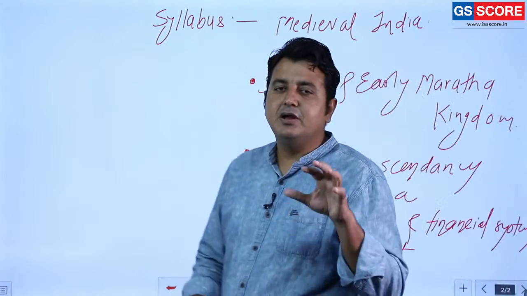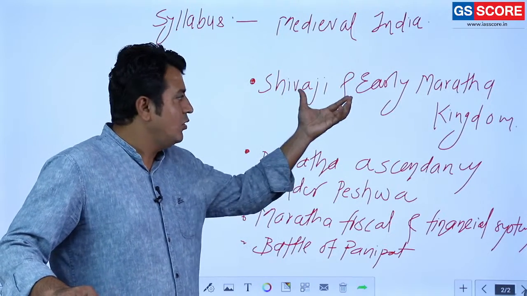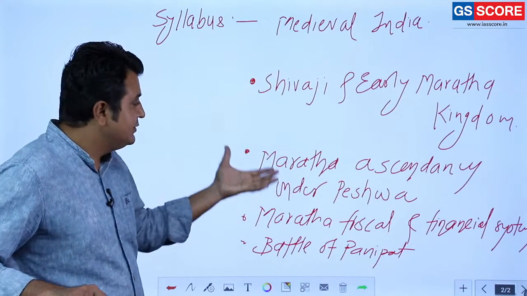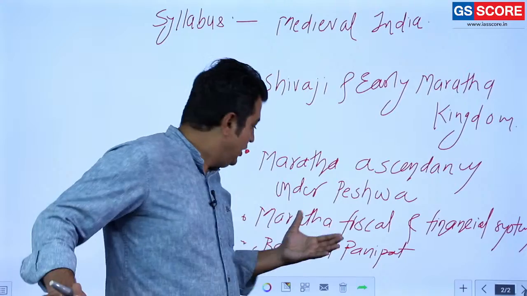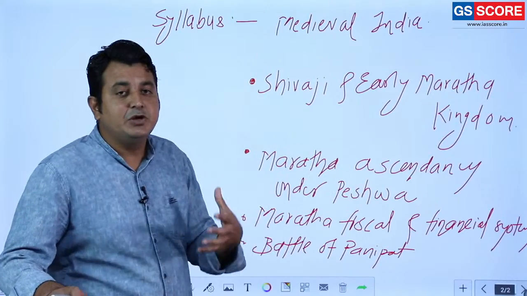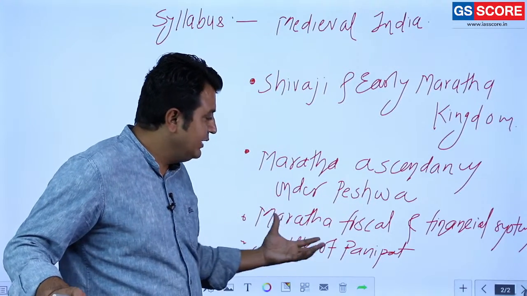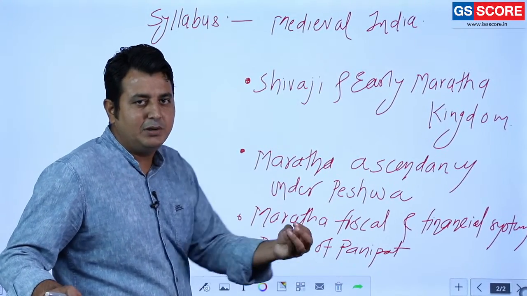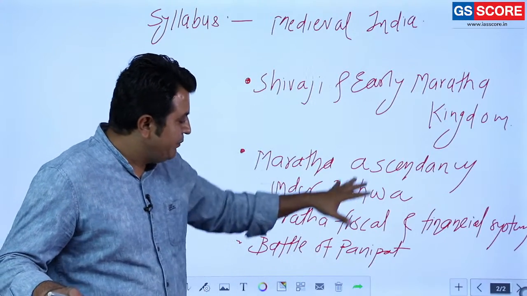So here we are going to discuss Maratha history in three phases. The first phase, of course, is the emergence of Marathas under Shivaji, or what the situation was before Shivaji. The second is after Shivaji, when the Peshwas took over, so what was the politico-administrative structure under the Peshwas. Then after the Peshwas, the Maratha Confederacy was there. Finally we are going to discuss the decline of the Marathas in all senses, and the Battle of Panipat is one representative example of it. Clear? So this is the part in the syllabus.